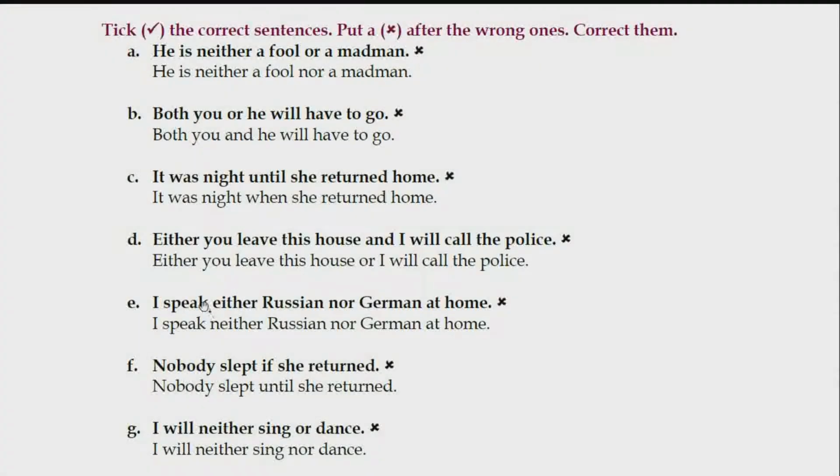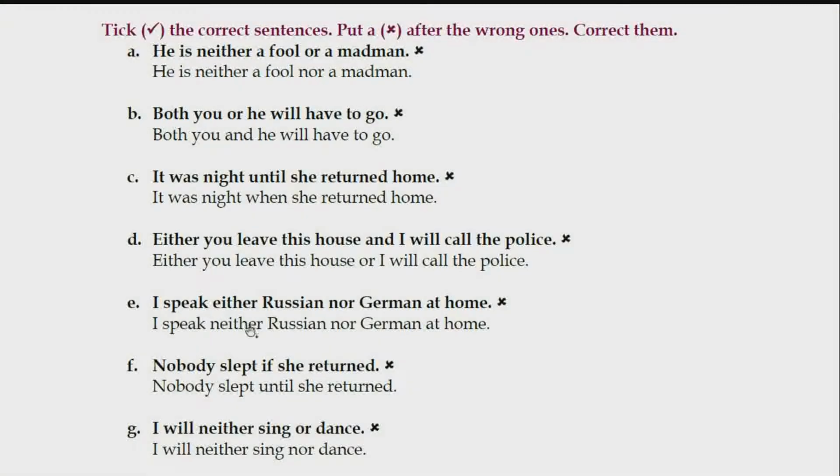I speak either Russian nor German at home. As I told you earlier, with the word either we need to have or. Here we have nor, which means that this word should have been neither. But as I told you, we will be taking the first part of the sentence as the correct one.